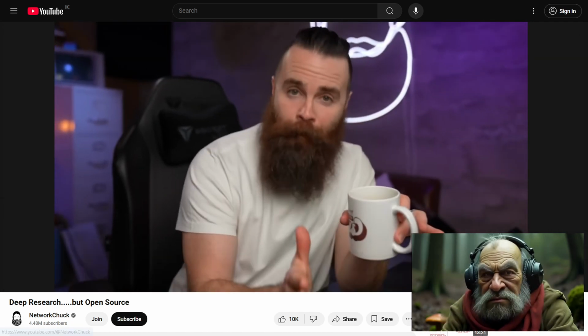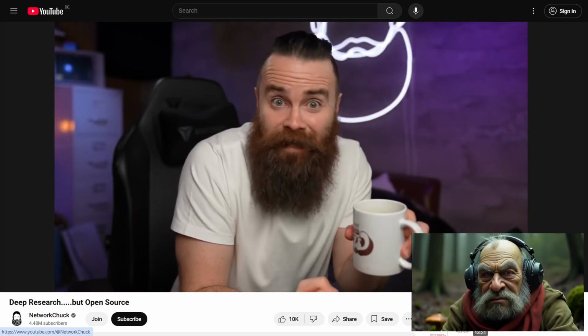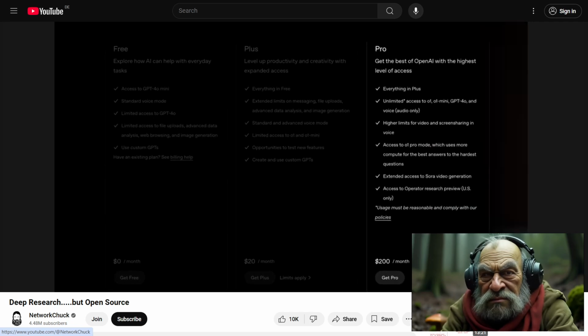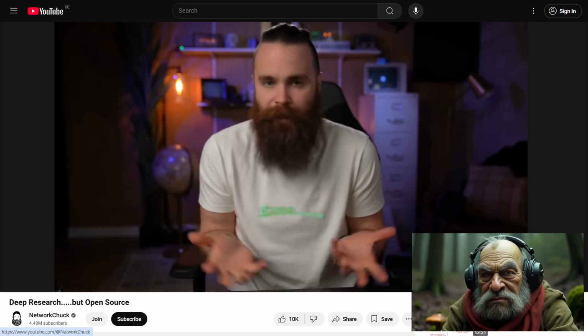So OpenAI came out with a thing called deep research. You might have heard of it. Yeah, it's kind of amazing. I've been using it, but you know what's not amazing? Its price tag. If you want to use this sucker, you have to be a ChatGPT Pro user, which is $200 a month. Now, I pay for that because I want to play with stuff.